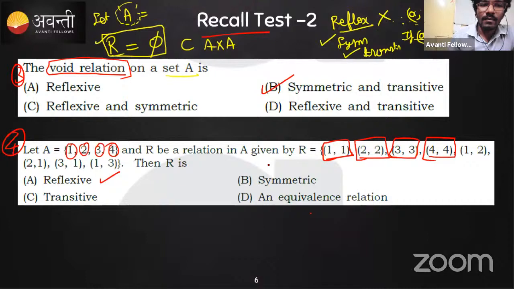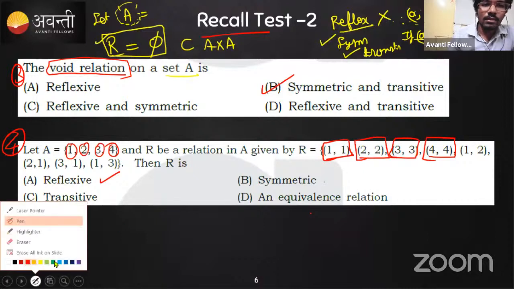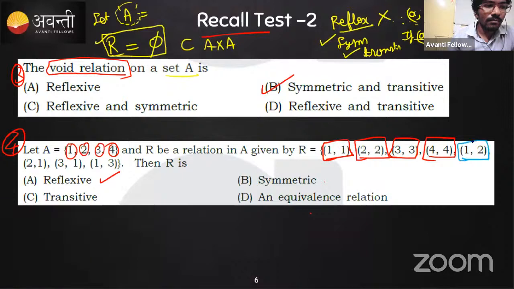Whereas if you consider the next one, check whether it is symmetric or not. We consider 1 comma 2 present here and check whether 2 comma 1 is present or not. Yes, it is present here. And there exists a 3 comma 1. Check whether 1 comma 3 is present or not. Yes, it is present here. Hence this is symmetric. So it is reflexive as well as symmetric.